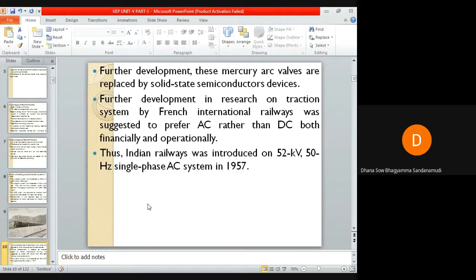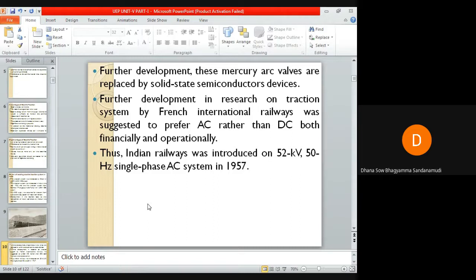Thus this Indian Railways was introduced on 25 kilovolts 50 hertz single phase AC system in 1957, based on this advice given by the French International Railway.